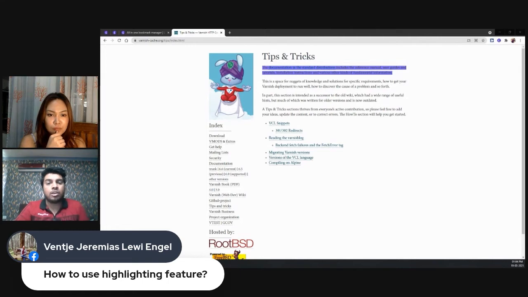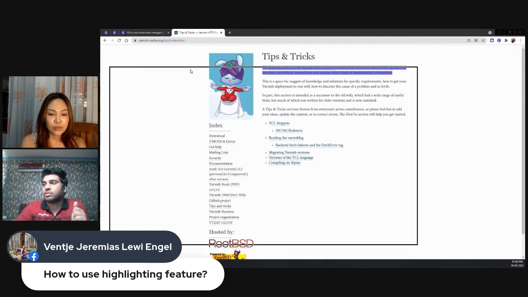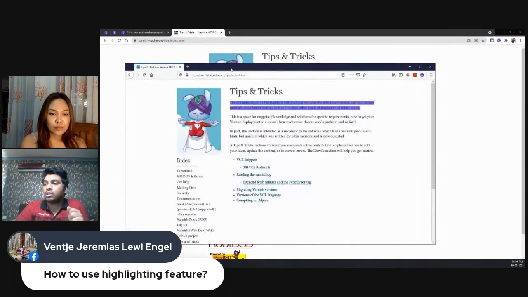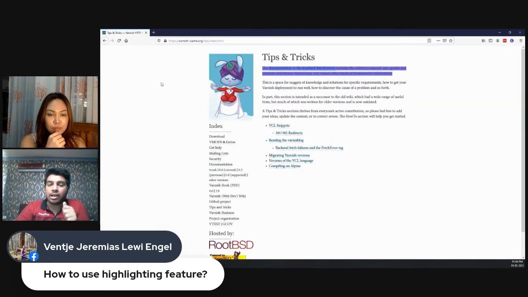So basically, if you have a Linkish account, I will request you to download all the extensions and log in from the same account in all the browsers. So right now I am logged in from the same account inside Firefox. Basically, I was logged in from the other account, that's why I was not able to see this highlighted before. And now since I'm logged in from the same account, I can see this.